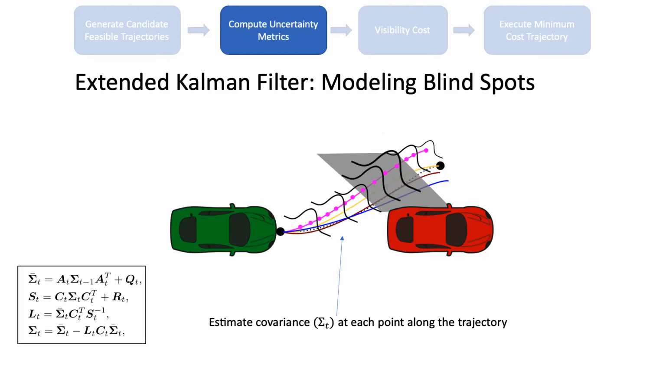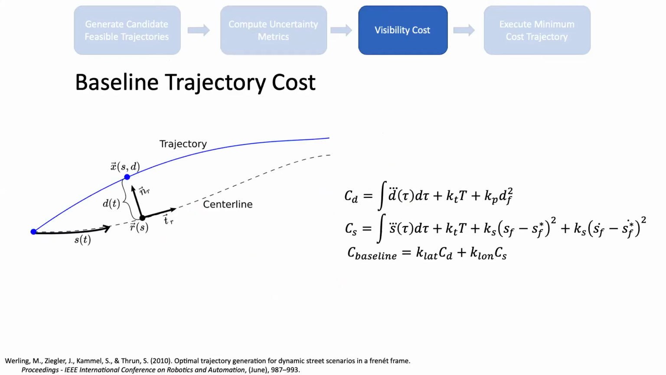Now that we have a model for how the surrounding vehicle is collecting its estimate on the ego vehicle, we can then compute that estimate covariance for every point along the trajectory using just out-of-the-box extended Kalman filter update. Now we have the dynamics of the estimate covariance representing the uncertainty of the surrounding vehicle on the ego vehicle for each of these trajectories. Next, we'll need a cost for each of these trajectories. We'll start with a baseline trajectory cost that penalizes the jerk on the deviations from the center line.